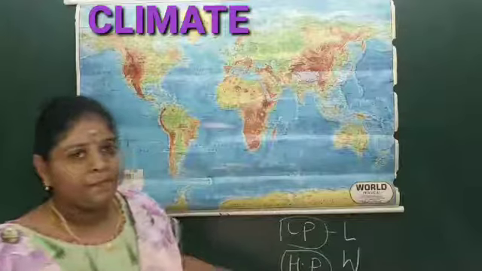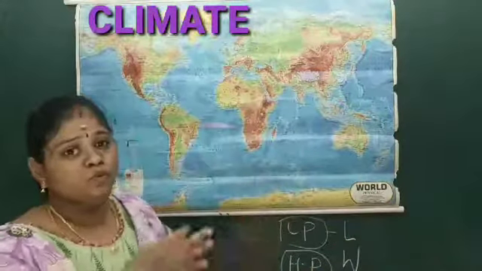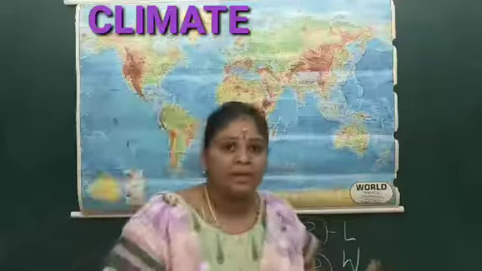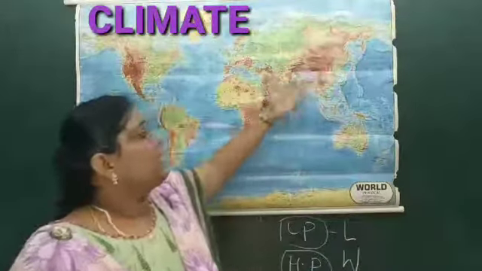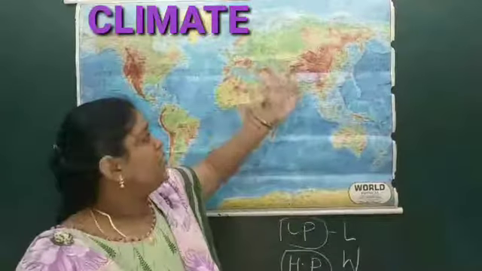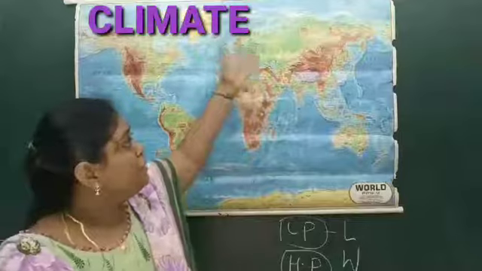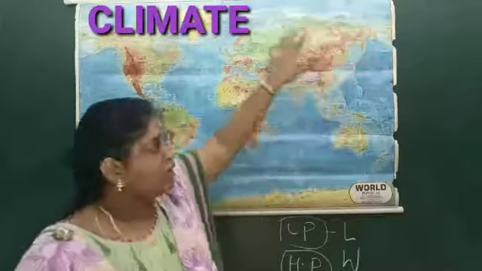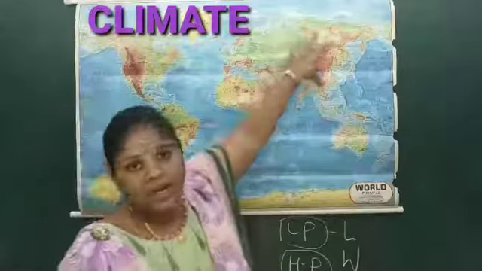So what happens from high pressure to low pressure, the wind starts moving because there is a vacuum created. Where is the vacuum created? The vacuum is created on the land. So the land has free space here. The gap which is present here has to be cleared and occupied by the other air.